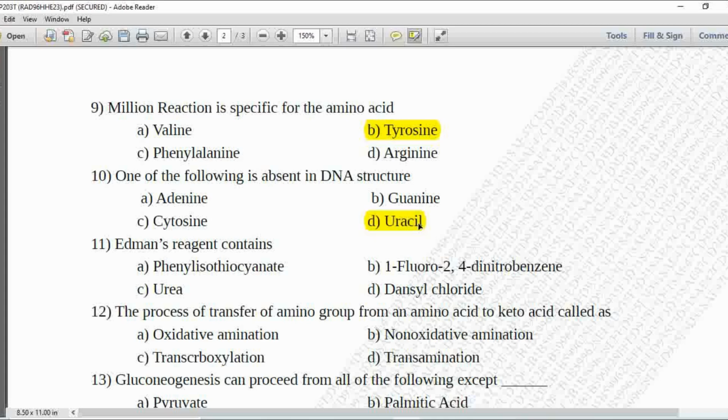Next 11th MCQ. Edman's reagent contains option A phenyl isothiocyanate, B 1-fluoro-2,4-dinitrobenzene, C urea and D dansyl chloride. So Edman's reagent contains phenyl isothiocyanate. So option A is correct.